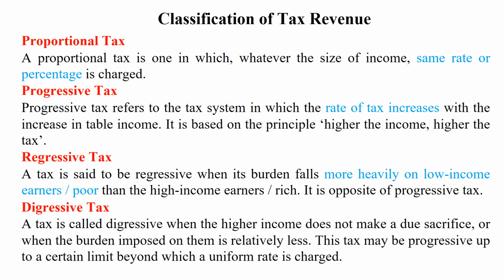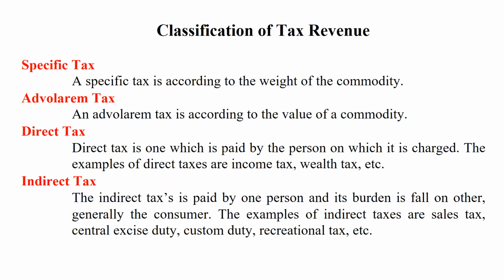Digressive tax. A tax is called digressive when the higher income does not make a due sacrifice or when the burden imposed on them is relatively less. This tax may be progressive up to a certain limit, but after that it becomes a uniform rate. After that a uniform rate is charged. So in digressive tax, up to a certain limit of income it is progressive, then its rate becomes uniform.